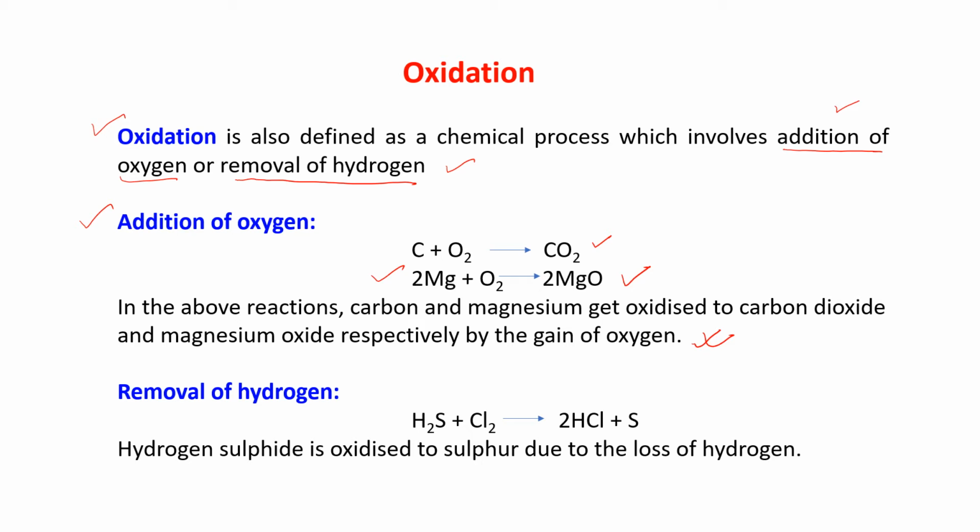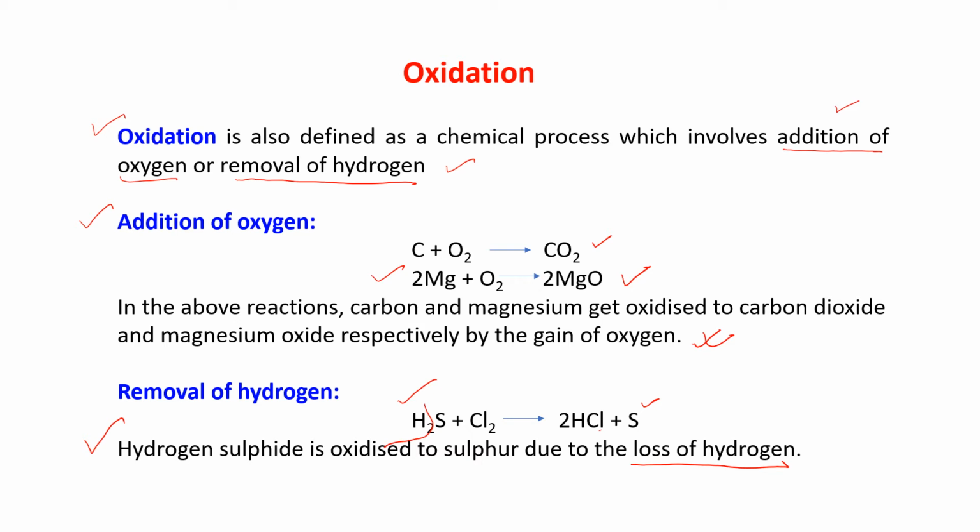Removal of hydrogen is also oxidation. See the reaction H2S plus Cl2 gives you 2HCl, and S is coming out. That means from sulfur, hydrogen is removed. So removal of hydrogen is also oxidation. So we can say that hydrogen sulfide is oxidized to sulfur due to the loss of hydrogen.